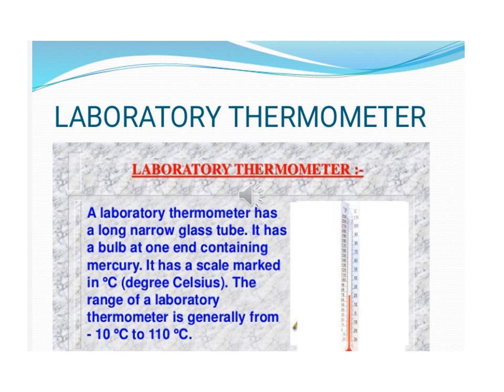The commonly used laboratory thermometer has a range from -10 degrees Celsius to 110 degrees Celsius. So the upper fixed point is 100 degrees Celsius or 110 degrees Celsius and the lower fixed point is 0 degrees Celsius or -10 degrees Celsius. When the thermometer is in contact with a hot body, the mercury in the capillary tube expands and rises up. When the thermometer is in contact with a cold body, the mercury in the capillary tube contracts and falls down.